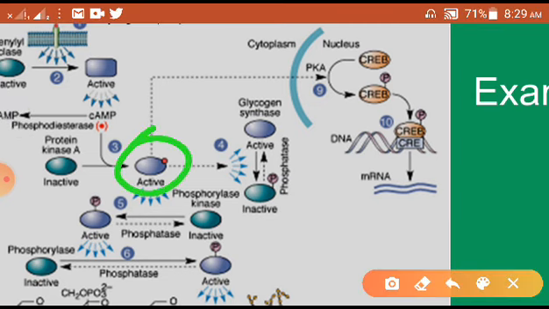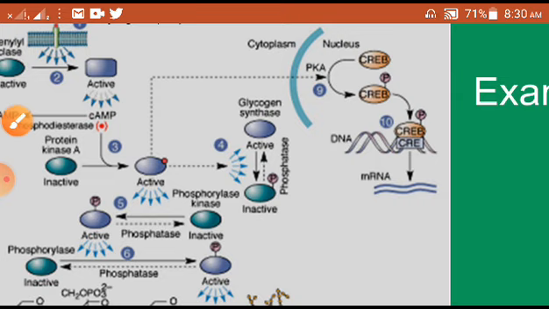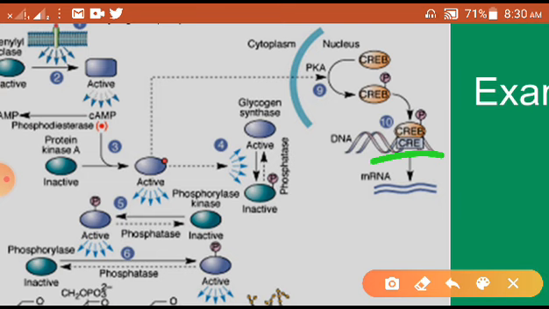And in the other part, if you see this side, you can understand that when the protein kinase A activates, this protein kinase A will enter into the nucleus, and in the nucleus it will activate the CREB protein, right. CREB protein, this is an intracellular protein, the CREB protein gets activated. Now, this CREB protein will bind on the DNA, on the cAMP responsive element. It binds on the DNA and it will modify the mRNA. Now, the protein synthesis will be modified.